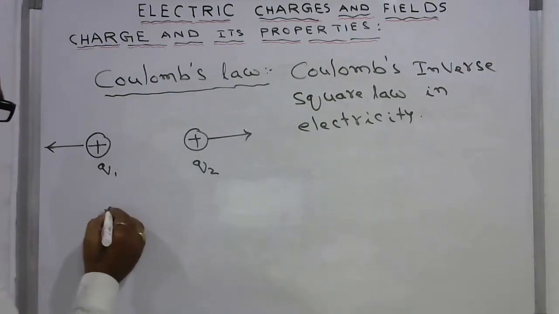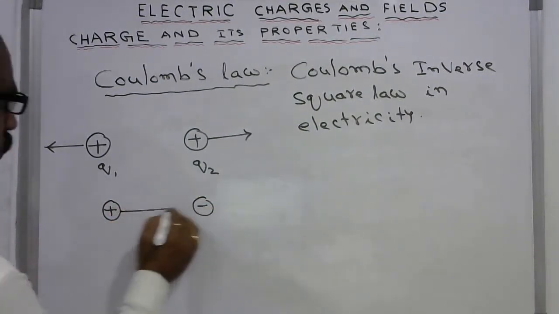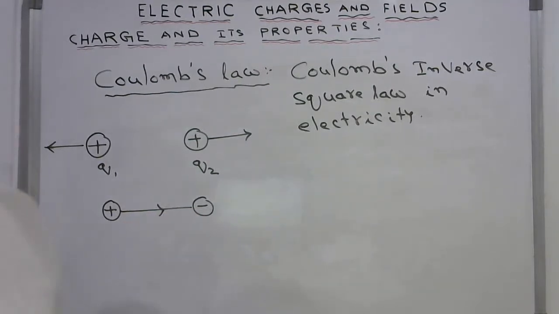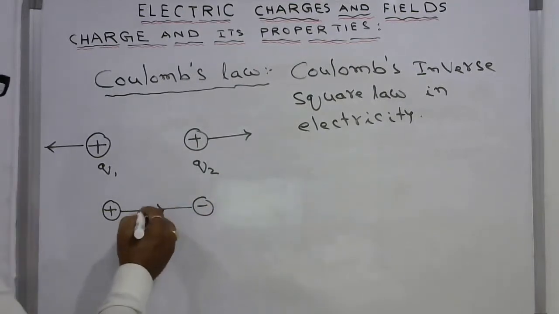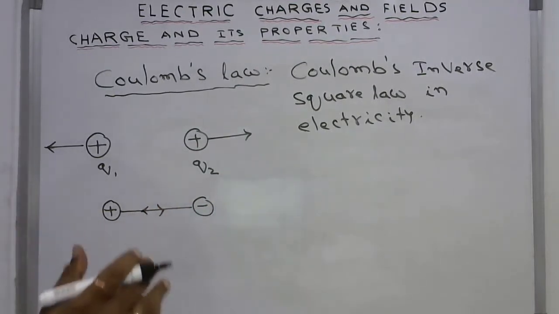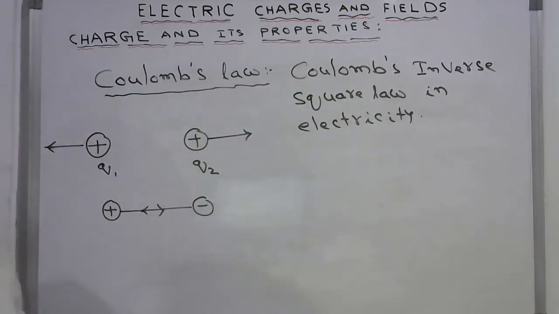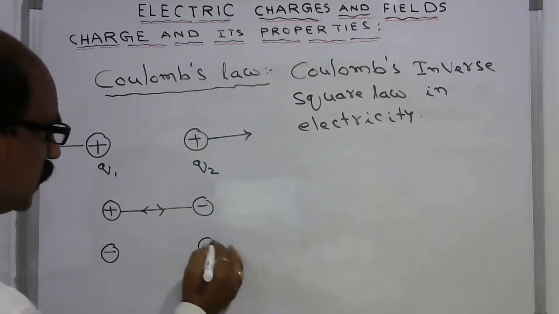And suppose there are two unlike charges, these two will attract. There is a mutual attraction and a mutual repulsion. Even if both are negative charges, they also repel each other.